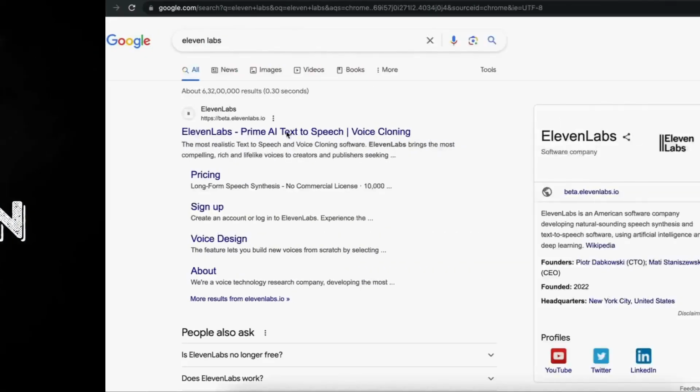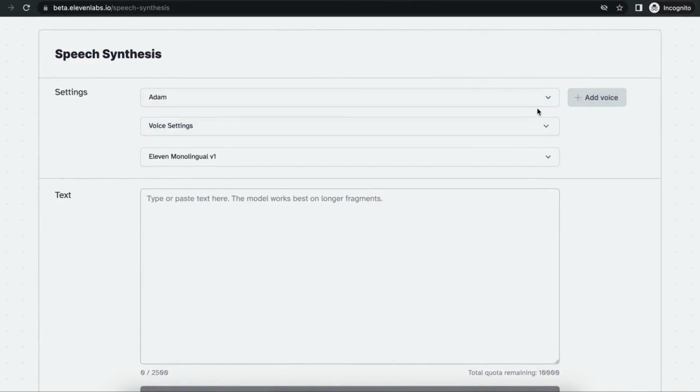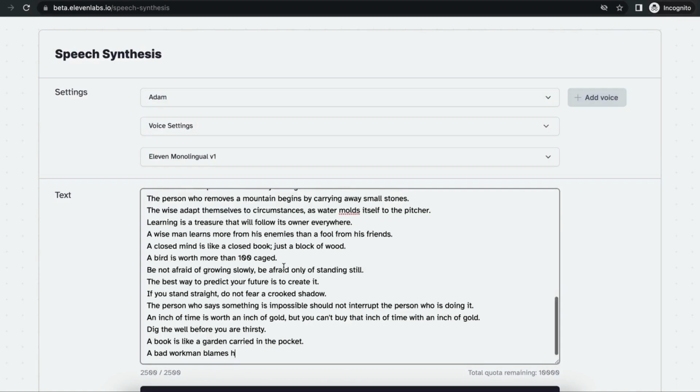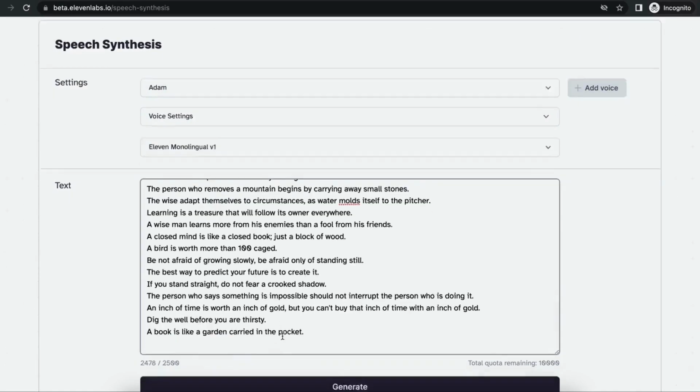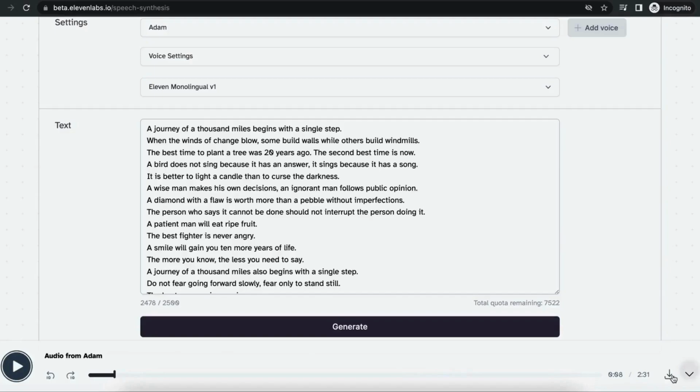Step 2. Voice generation. 11 labs will generate voiceover for these 50 quotes for us. Select Adam as a speaker and paste these 50 quotes and click on Generate button. This will take some time to generate the voiceover. Once it is generated, we will download the file.